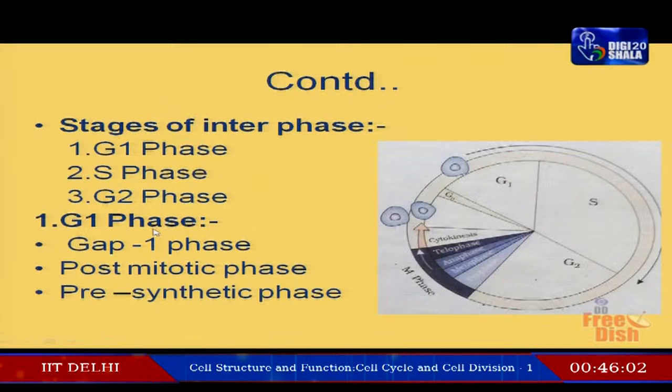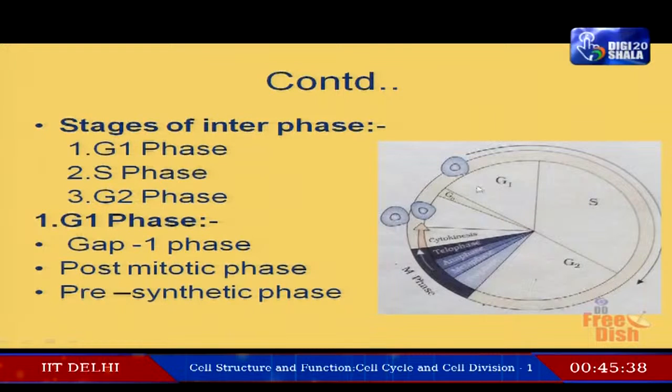Now, coming to the first one, G1 phase. G represents what? Yes, gap phase or growth phase. Gap 1 phase, it is the post mitotic phase. This is M phase or mitotic phase, again G1.